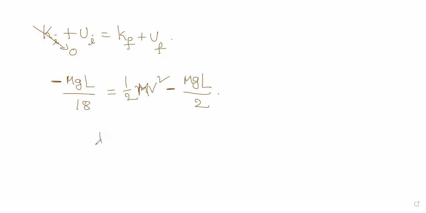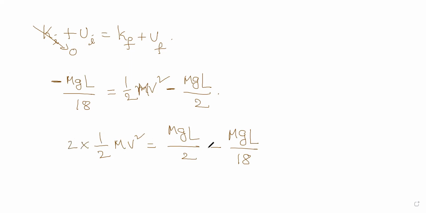Now, let's plug in the things. Half MV square is nothing but MgL by 2 minus MgL by 18. This is what we got. And now let us multiply with 2 on both sides. So this 2 is cancelled, 9 times, and this one is cancelled.